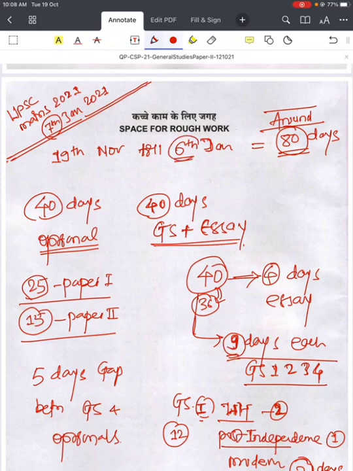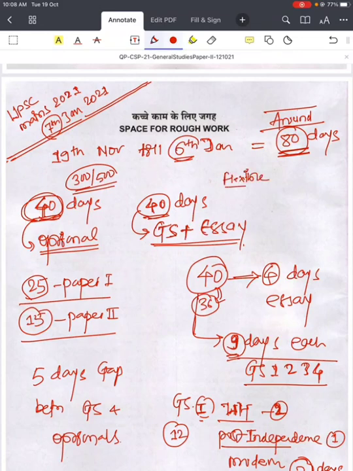Starting with 80 days, we can briefly divide them into 40 days for optional and 40 days for GS plus essay, right? Why 40 days for optional? Because optional is more important and you can get 300 out of 500. So the chances to get more marks are high in optional, but if you are very good in your optional, you can give some time to GS. It is very flexible. You should be flexible in your plan according to your need and convenience. It is roughly a plan, not a hard and fast thing.